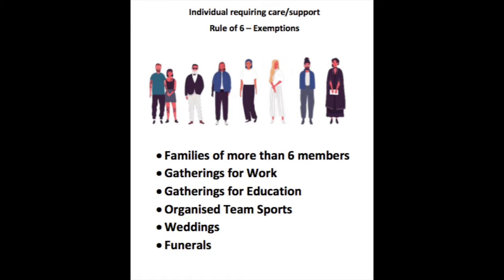These include the following: where there is more than 6 people living in one household, if there is gathering for work, i.e. more than 6 people in one building at work, there's gathering for education, such as schools, colleges and universities. There's organised team sports, like matches with COVID-secure guidelines in place. For weddings and funerals, there are restrictions, although more than 6 people can meet.